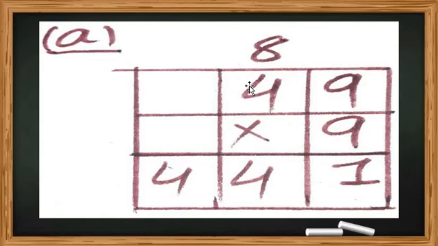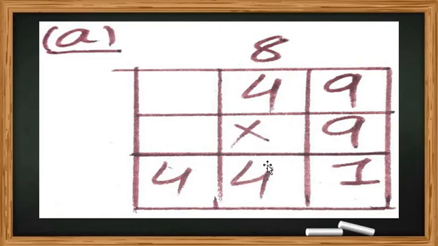So 9 4s are 36, and 36 plus 8. Count with me, all students: 36 plus 8, so 37, 38, 39, 40, 41, 42, 43, and 44. So the answer is 44.